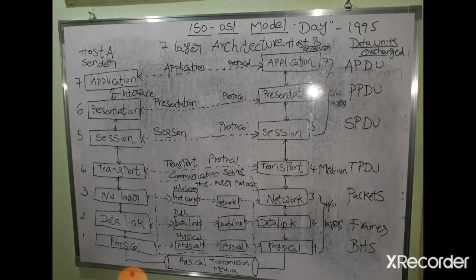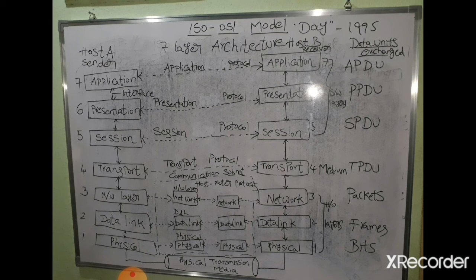The entire model consists of 7 layers. From the application layer to the physical layer, each layer is providing services to the next layer. So these are the three elements regarding the OSI model. Now we will see the layer principles.